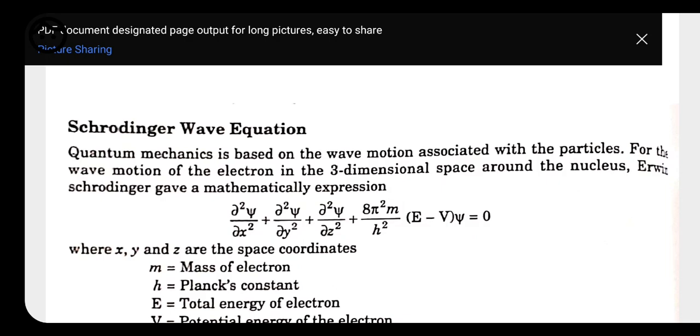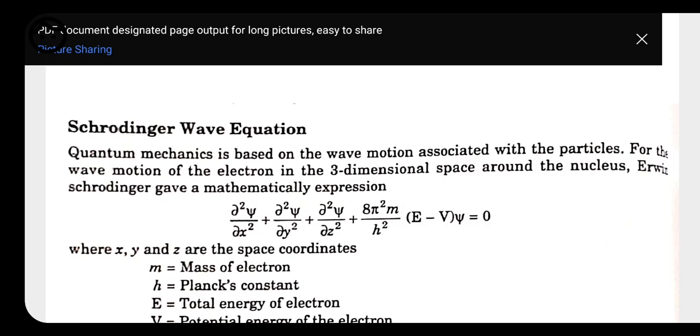So this wave function is calculated with respect to each coordinate, as a result of which the Schrödinger wave equation was formulated with a mathematical expression as d square psi upon dx square plus d square psi upon dy square plus d square psi upon dz square.